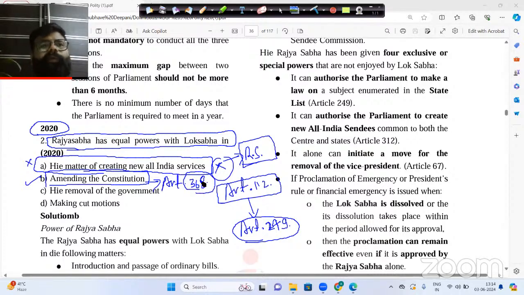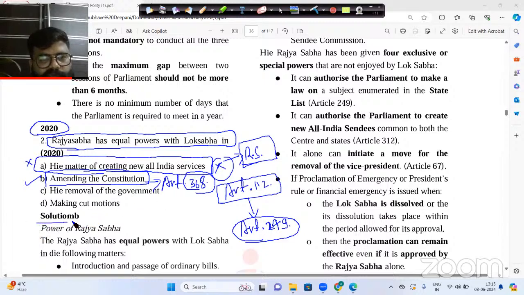And under article 368, we see whether we are passing the constitution amendment bill under clause 1 with simple majority, or clause 2 with special majority, or clause 3 with special majority and consent of half of the states. So in this second statement, Rajya Sabha has equal power with Lok Sabha. So the second statement is exactly correct and the solution is B here.